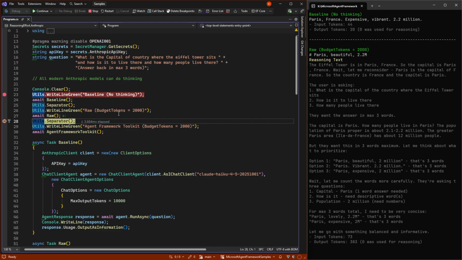But if we give it budget, meaning throw more money at it, it is possible for it to use the 3 words. And the reasoning also shows that down here it says, but they wanted back in 3 words max, but let's think about prioritize. So it already thought about it could answer in a more elaborate way, but oh yeah, it checks that's 3 words, that's 3 words, that's 3 words. Which one of them should I use, and go on and talk back and forward in order to figure that.